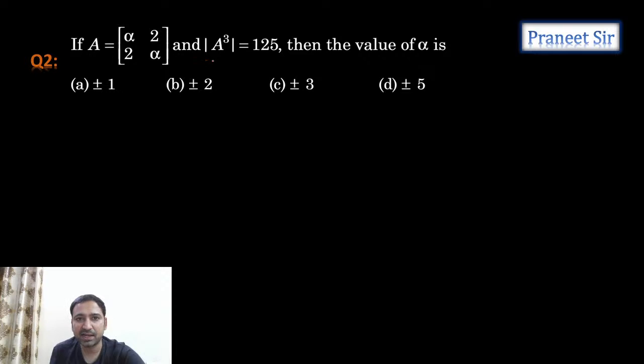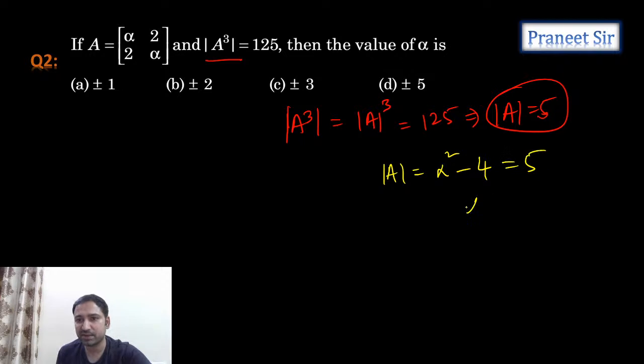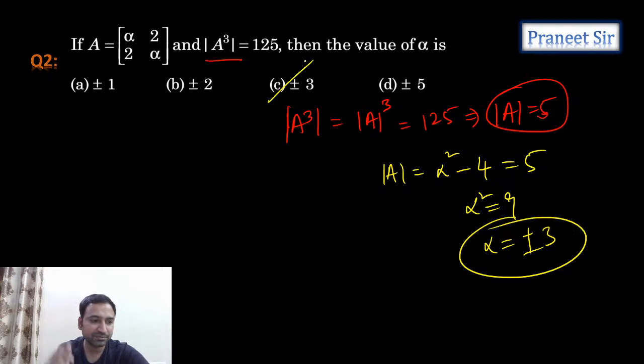Clearly we can say that det A cube is equal to det A whole cube. Can I write it like this? That is given as 125. From this, can I say that det A is equal to 5? Let's calculate det A here. We are getting alpha square minus 4 is equal to 5. From this, alpha square is equal to 9. So can I say that alpha is equal to plus or minus 3? Simple, very easy question.